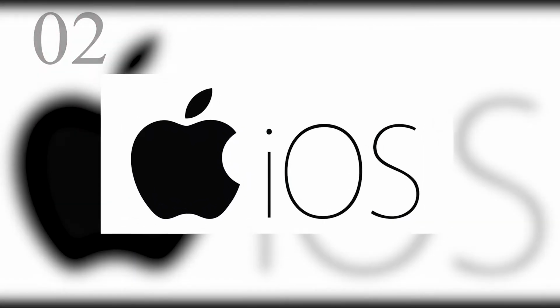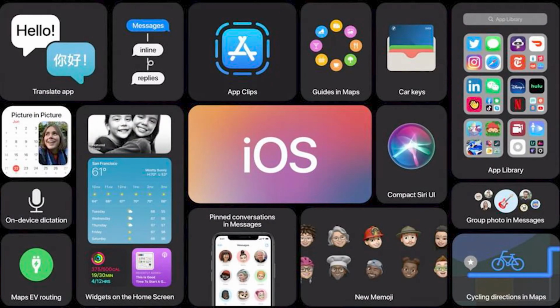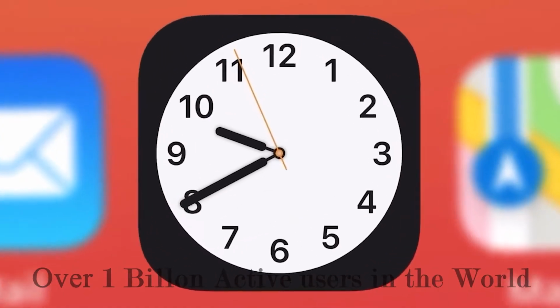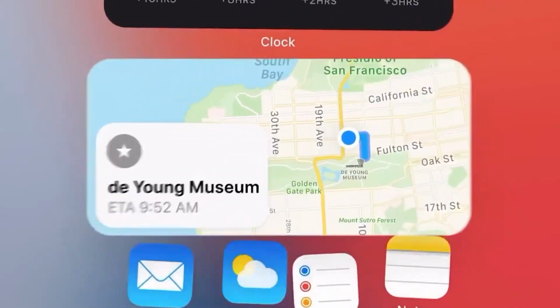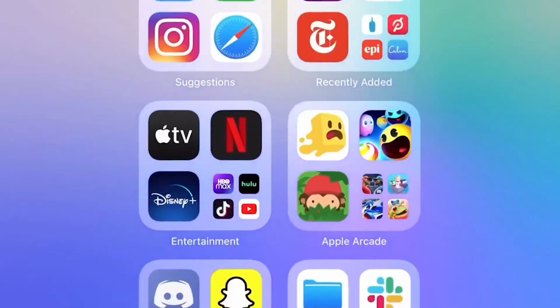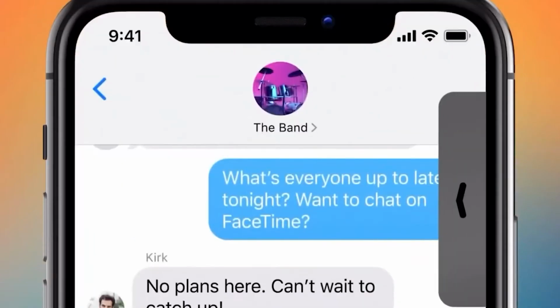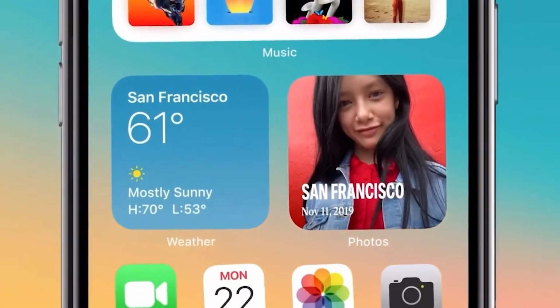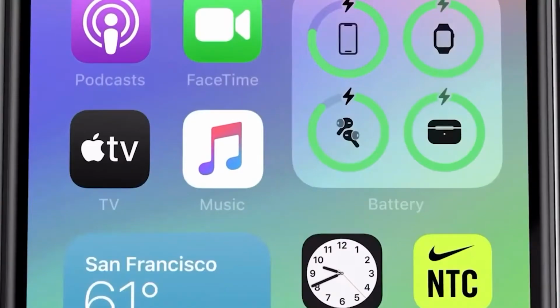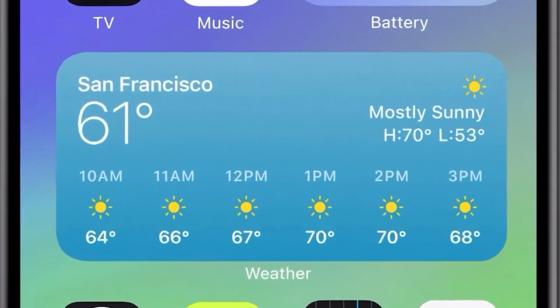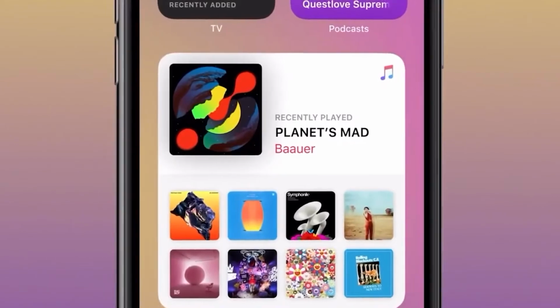Number 2. iOS. iOS is a mobile operating system created and developed by Apple Inc. exclusively for its hardware. An estimated 1 billion active users worldwide. It is the operating system that powers many of the company's mobile devices, including the iPhone and iPod Touch. The term also included the versions running on iPads until the name iPadOS was introduced with version 13 in 2019. It is the world's second most widely installed mobile operating system, after Android. It is the basis for 3 other operating systems made by Apple: iPadOS, tvOS, and watchOS.